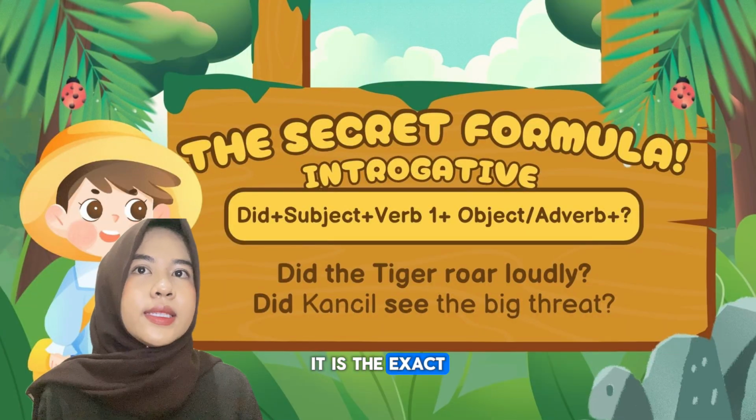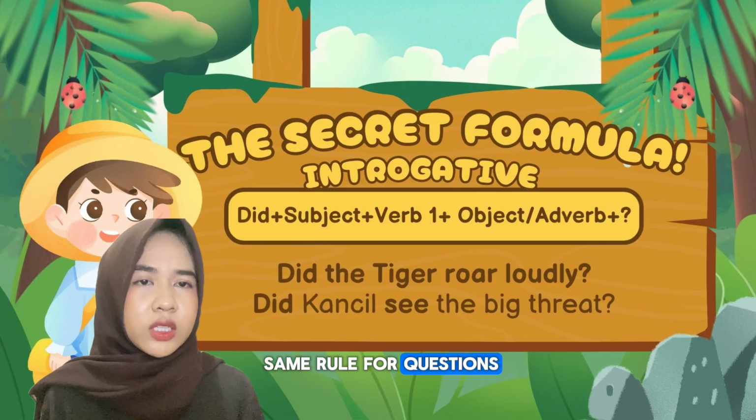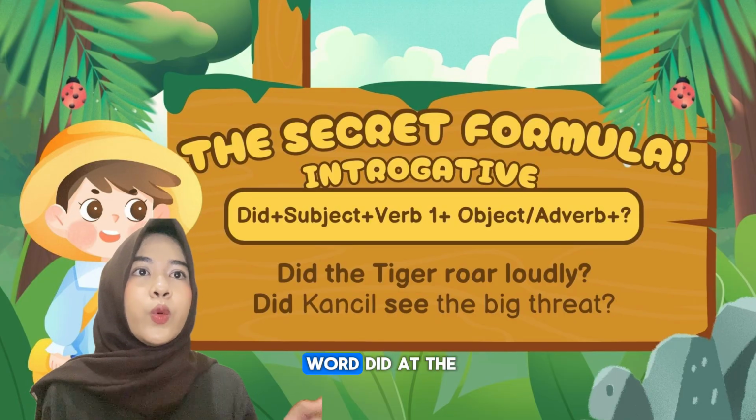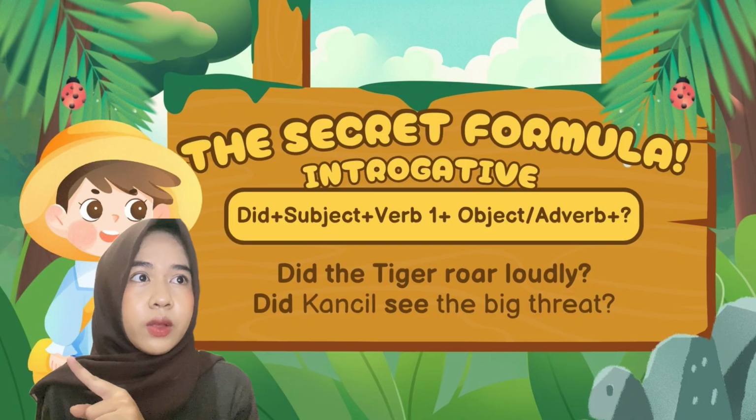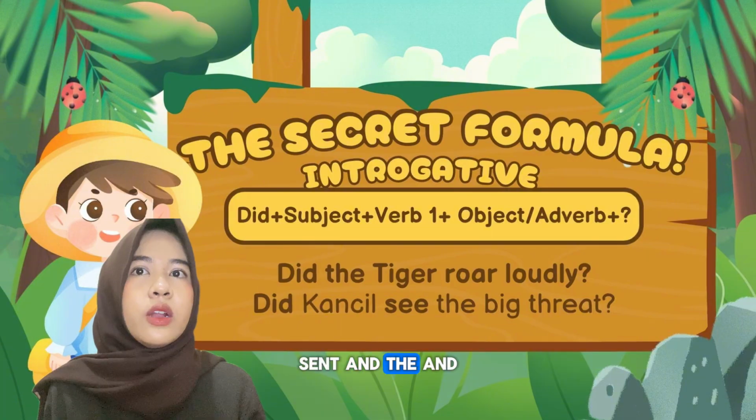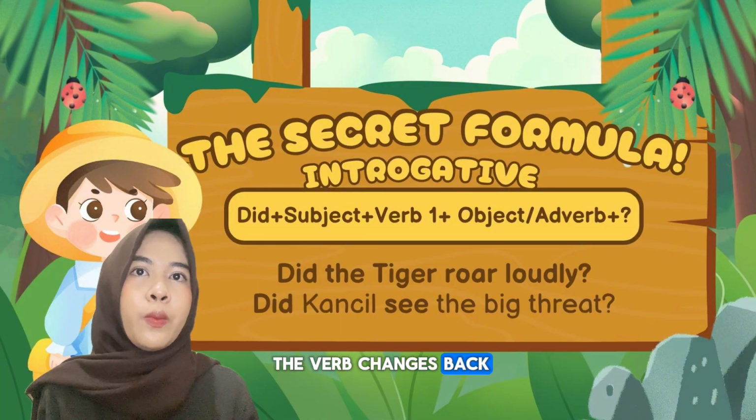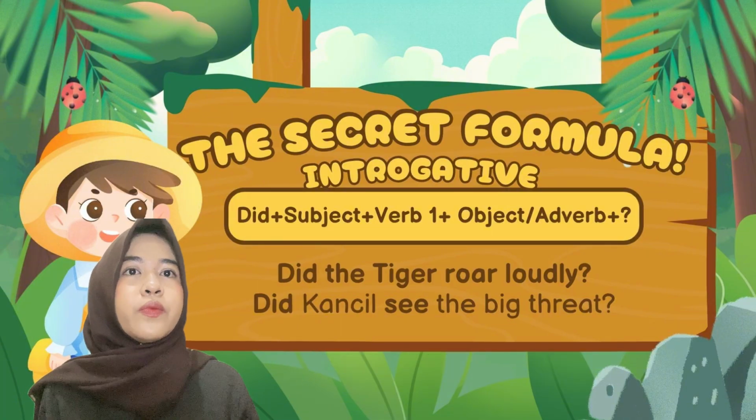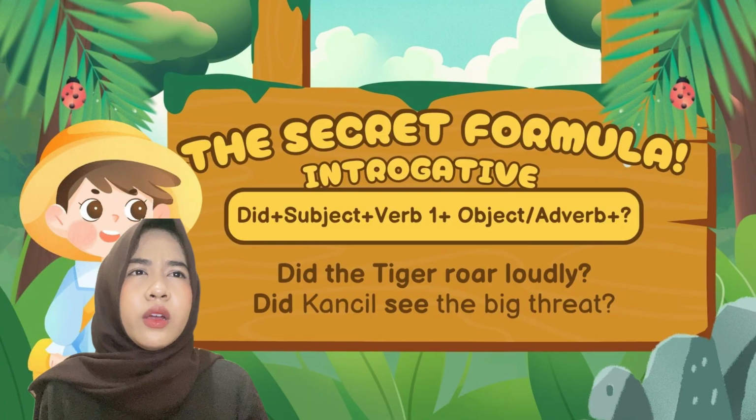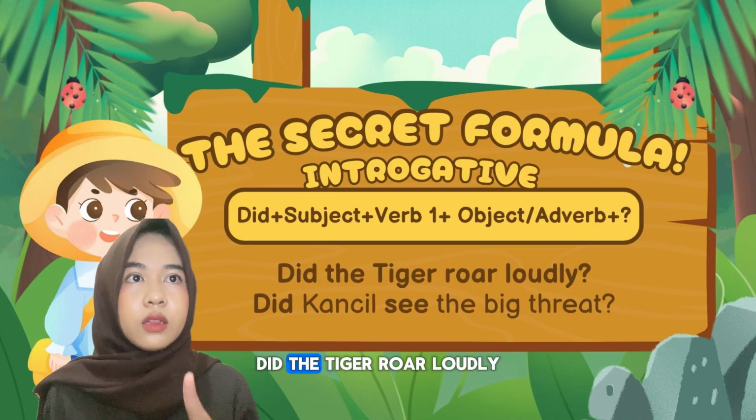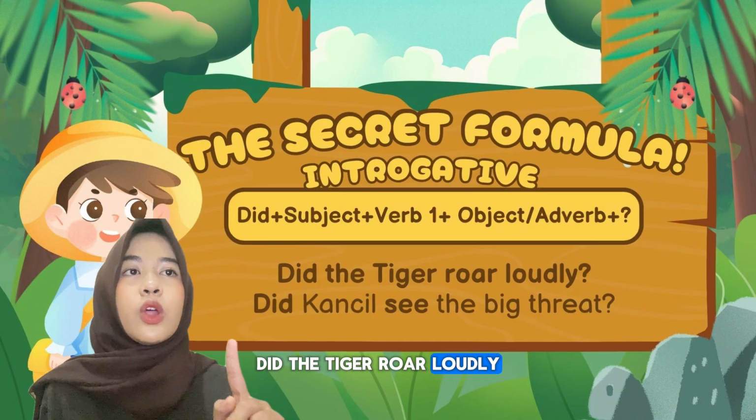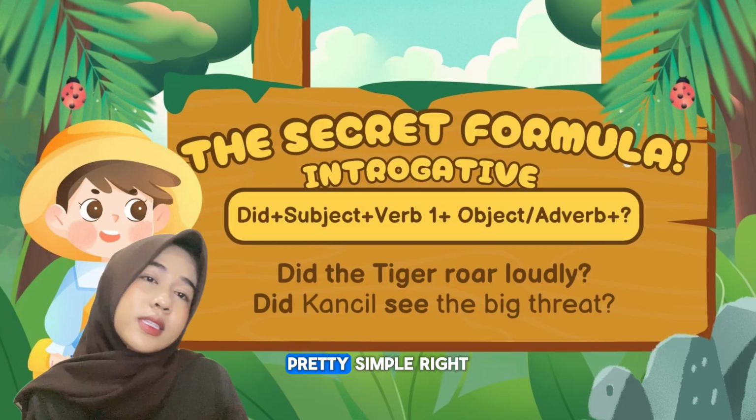It is the exact same rule for questions. We just put the word did at the very front of the sentence, and the verb changes back to its starting form, verb 1. Did the tiger roar loudly? Pretty simple, right?